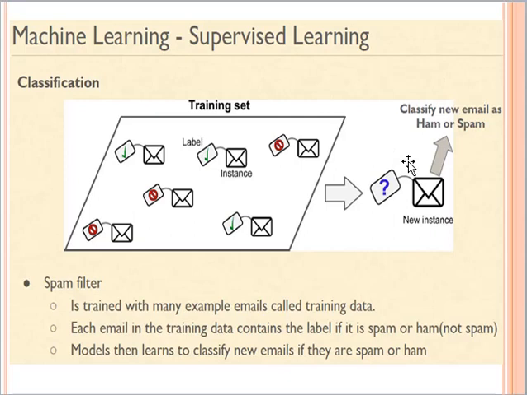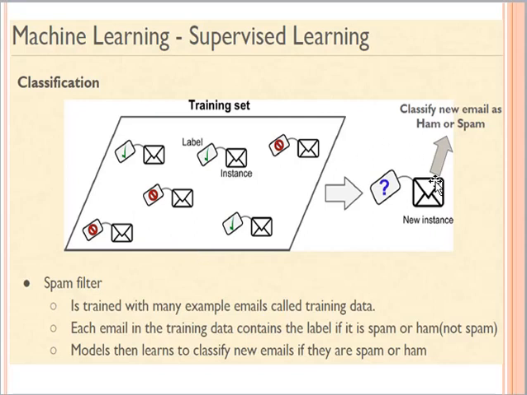In this way, we do the training of our algorithm under the supervised learning domain, in which we first train our algorithm on a training data set and provide different instances to the algorithm. We also provide the labels of those instances, and my algorithm will learn the differences between the two categories.